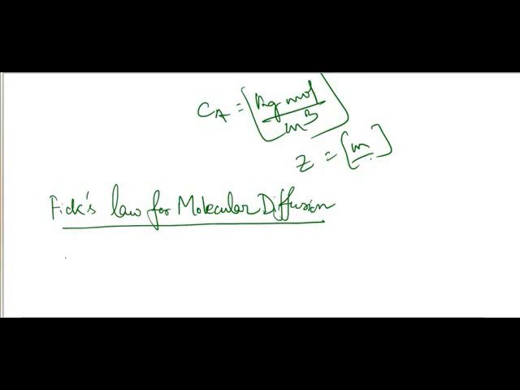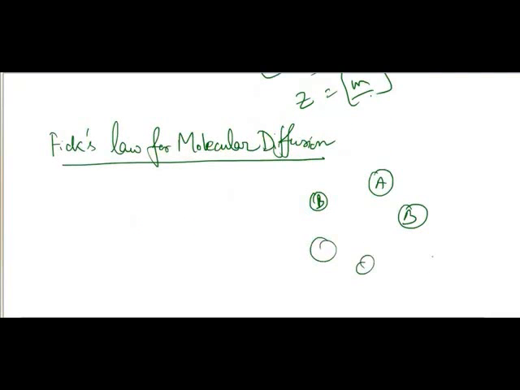So starting with Fick's law, for molecular diffusion or molecular transport, suppose there are some molecules where species A is there, species B are there, again B are there. So this is completely filled with certain molecules all over. And this is B, and we are having some A here. This molecular diffusion or molecular transport can be defined as the transfer or movement of individual molecules through a fluid by means of random movement or individual movements of the molecules.